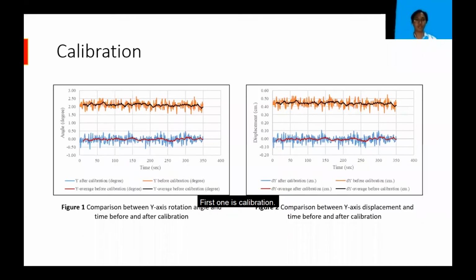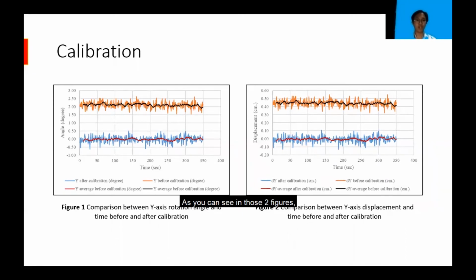First one is calibration. Before doing the experiment, we must calibrate the gyroscope sensor because errors occur from imperfect gyroscope sensor installation, and the error will lead to incorrect further measurement and displacement calculation. The calibration will help the gyroscope sensor obtain the most accurate angle reading and displacement data by eliminating the error. Figure 1 and Figure 2 show the obtained measurement angle and displacement data of the y-axis.